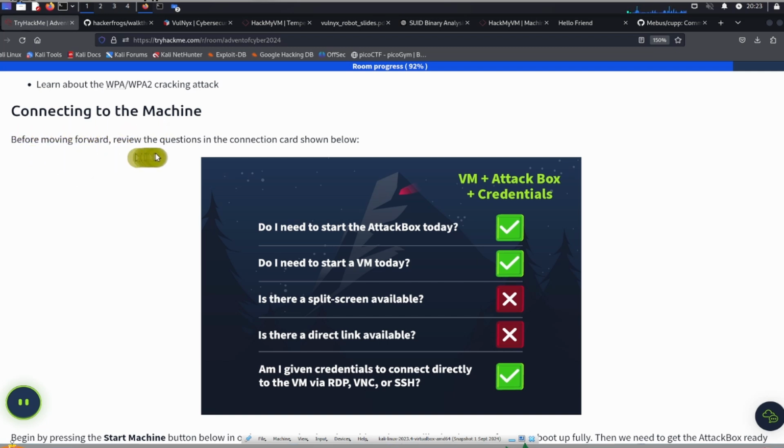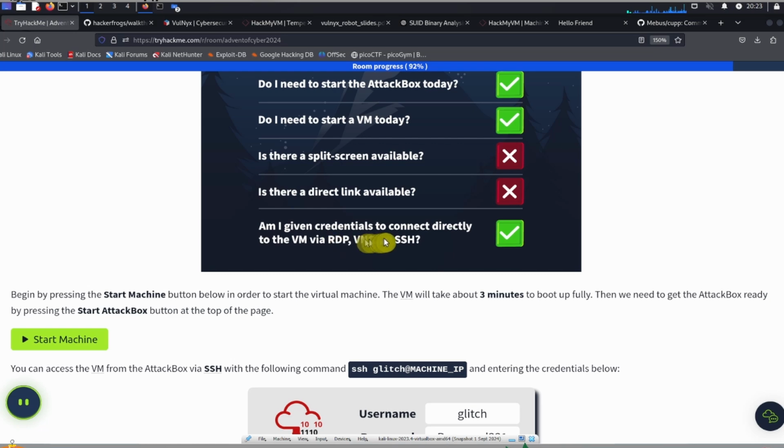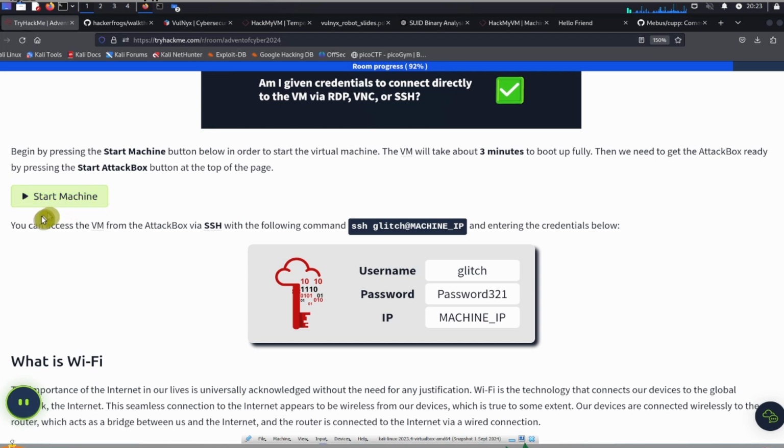Before moving forward, review the questions in the connection card shown below. Do we need to start the attack box today? Yes. Do we need to start a VM today? Yes. Are we given credentials to connect directly to the VM via RDP, VNC, or SSH? Yes. So to begin the exercise, we need to start up two VMs.